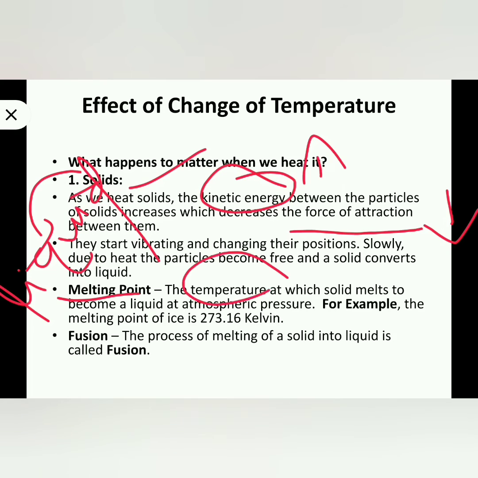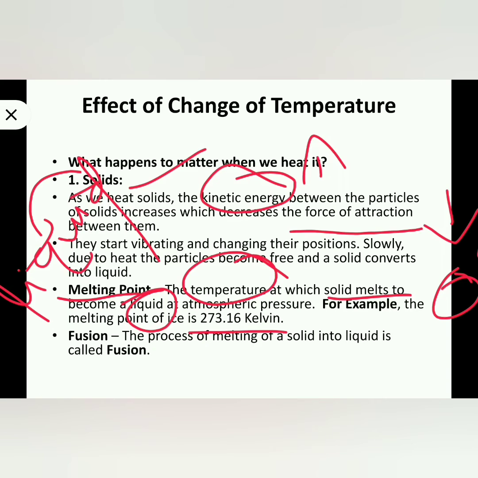Next, what is melting point? The temperature at which a solid melts to become liquid at atmospheric pressure is called the melting point. Melting point is simply the temperature at which a solid melts to become liquid. The melting point of ice is 273.16 Kelvin, or you can say 0 degree Celsius.